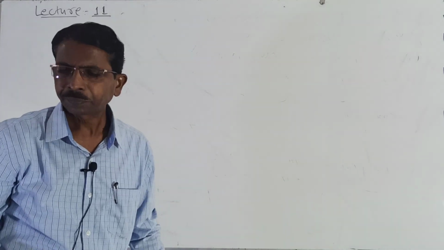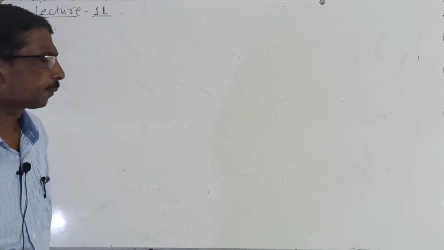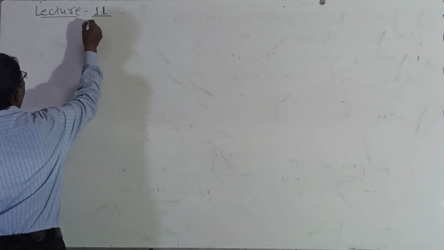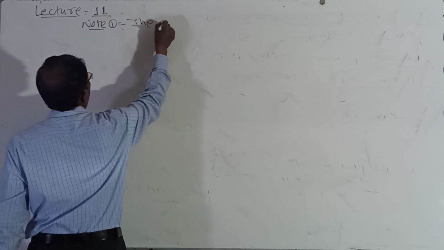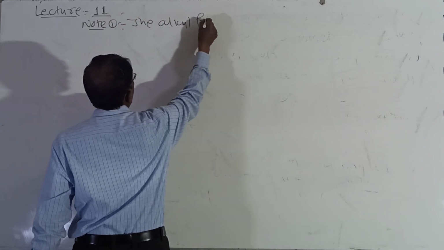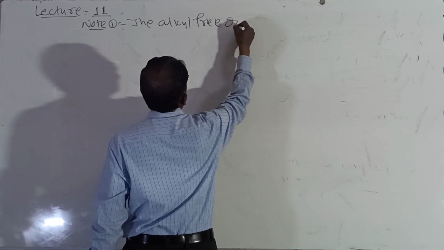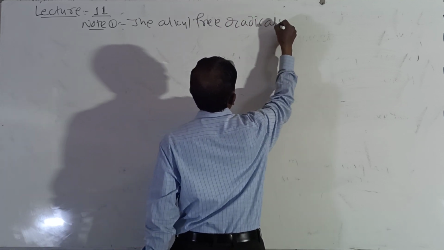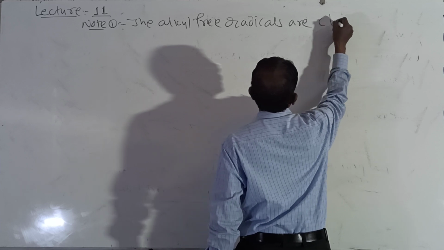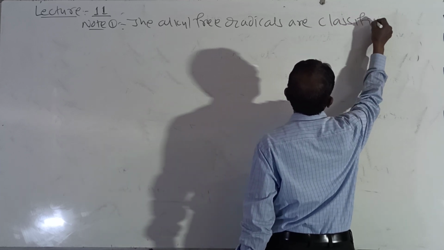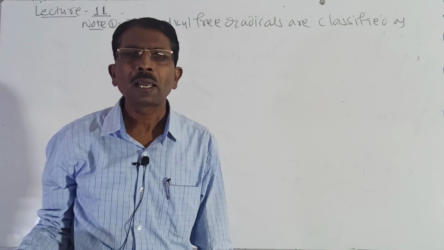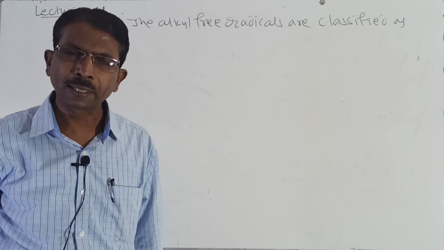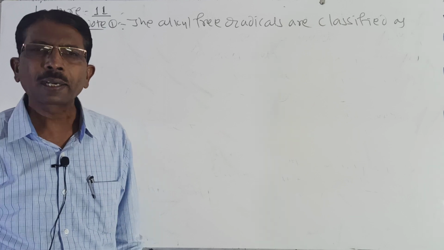Look here. Note number 1. The alkyl free radicals are classified. Look here students, the alkyl free radicals are classified as primary alkyl radical, secondary alkyl radical, and tertiary alkyl radical.